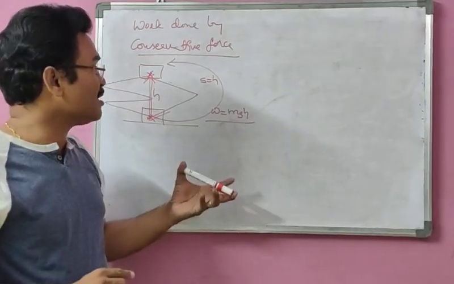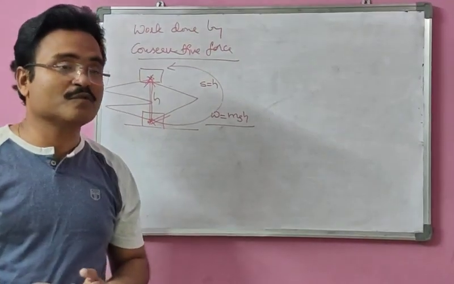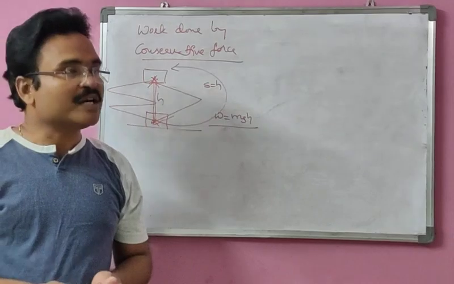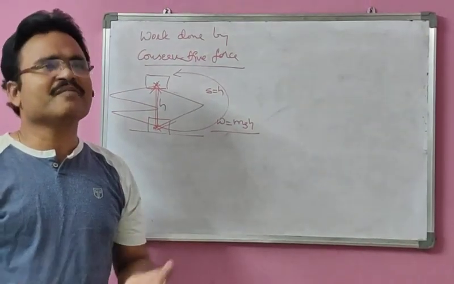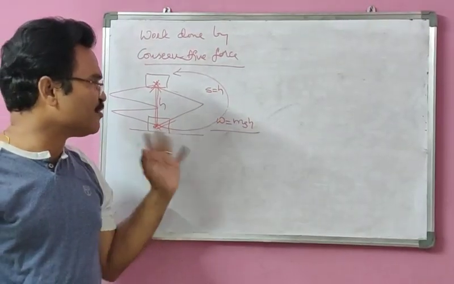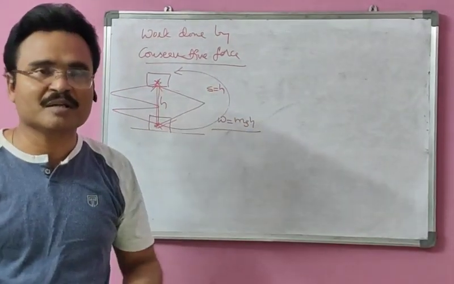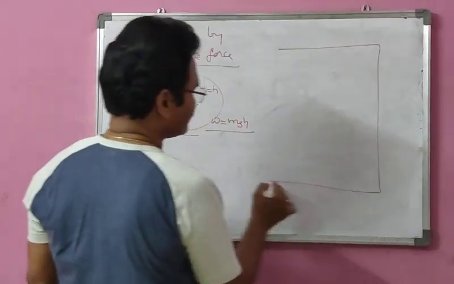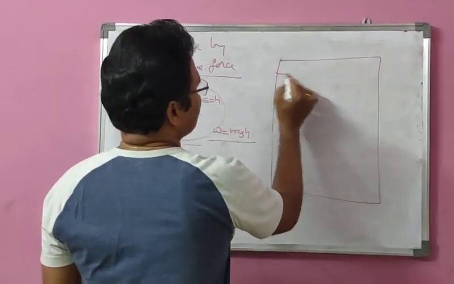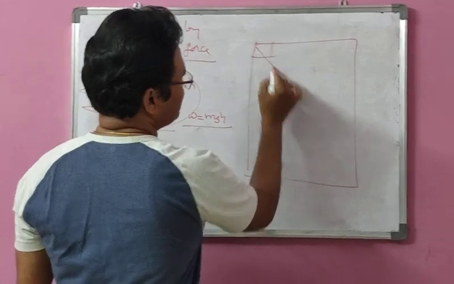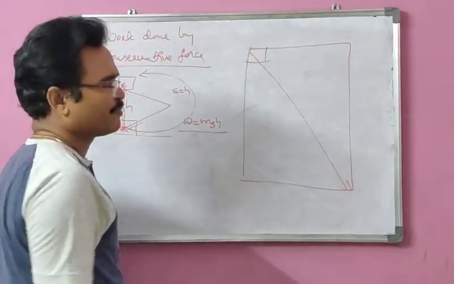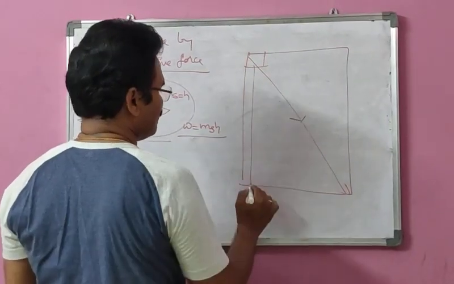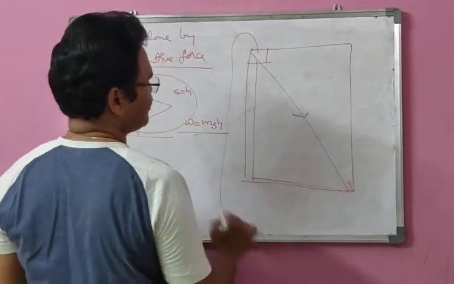And as the situation has come, if you know what is a conservative force, you should also know what is meant by a non-conservative force. Simply, we can understand that if it is not independent of the path followed, that is, it depends on the path followed. For example, a very big field is there, and a block is there. You want to move this block to the exactly opposite corner by dragging on the ground. You can go straight like this, or you can go like this, or you can go in some other path.